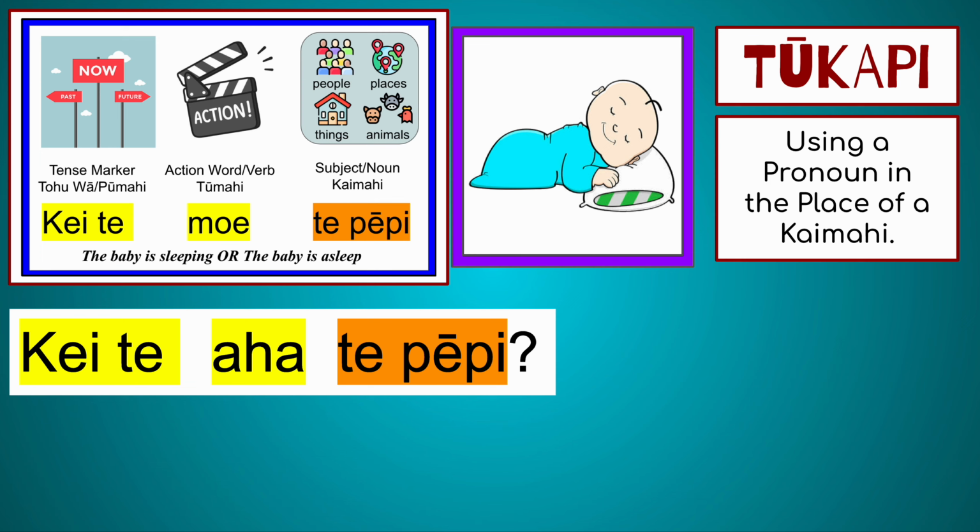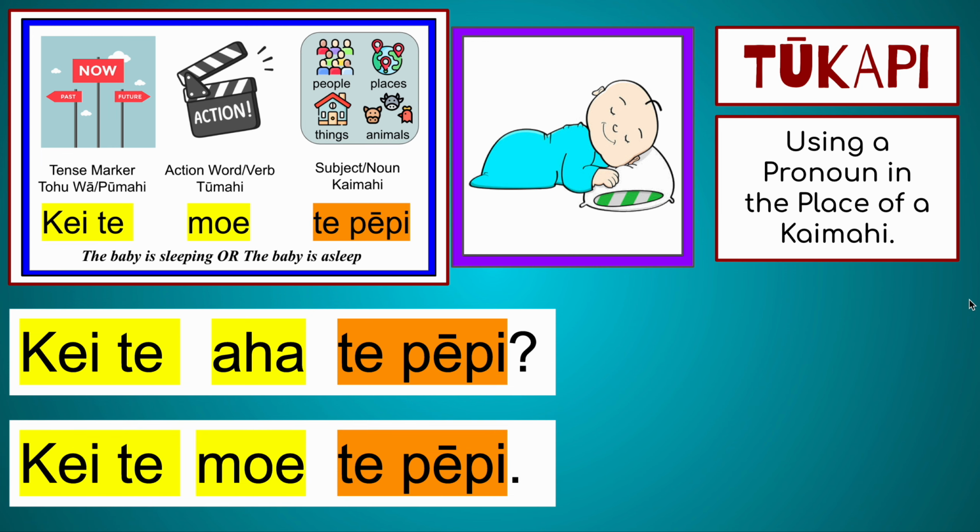So you already know that you're talking about the baby, so you're not likely to say the baby is sleeping. You're more likely to say he or she is sleeping. So let's have a look at our sentence. Here's our answer to the question, kei te moe te pepi.